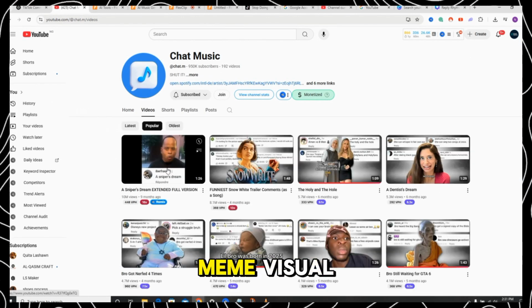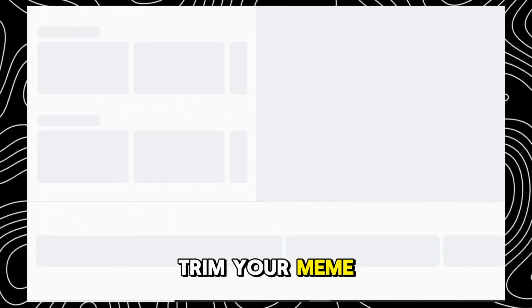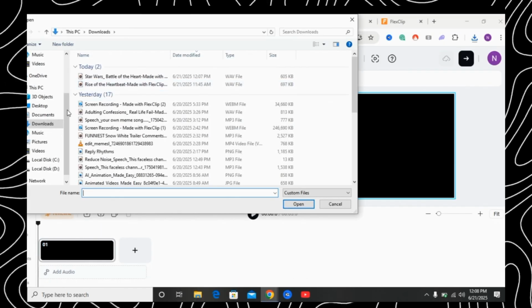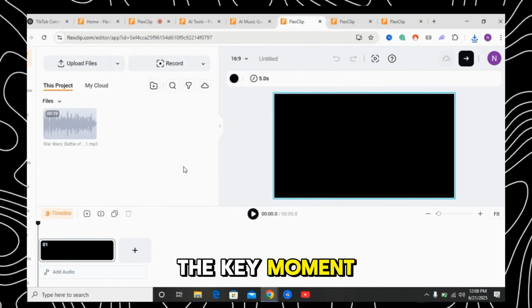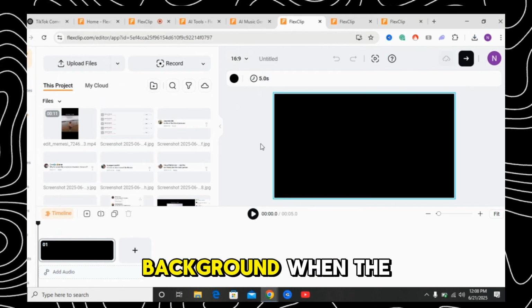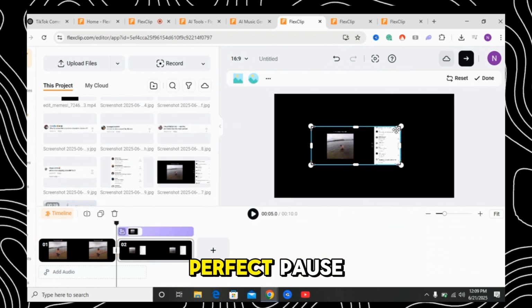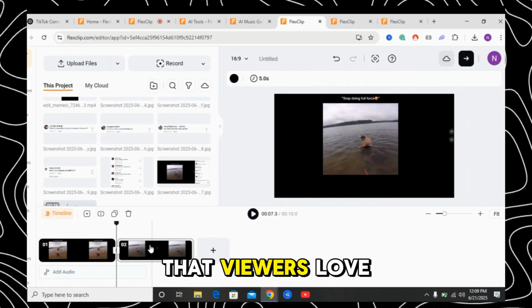Next, prepare the meme visual. Trim your meme clip to just the funny punchline, around 5 to 10 seconds. Then freeze the frame right after the key moment. That shot will serve as your background when the AI song starts playing. This setup gives your video that perfect pause-then-music transition that viewers love.